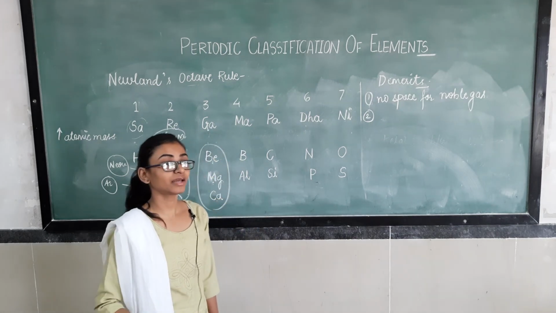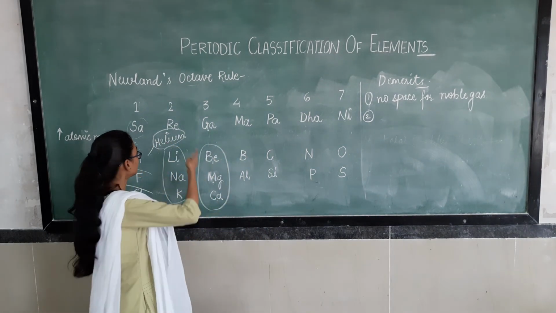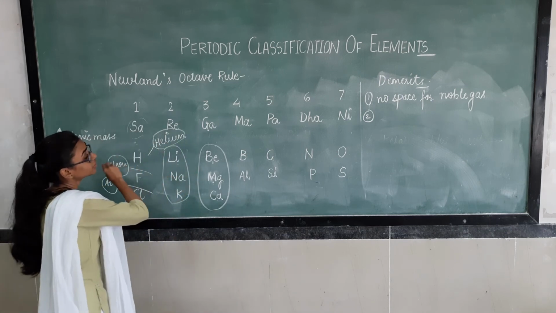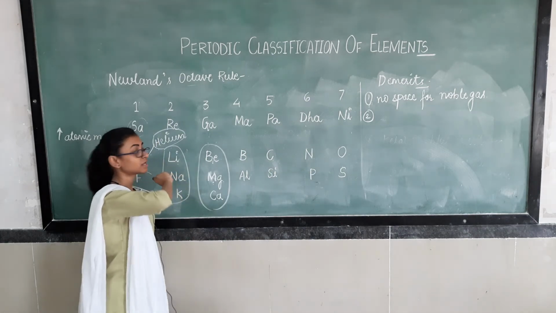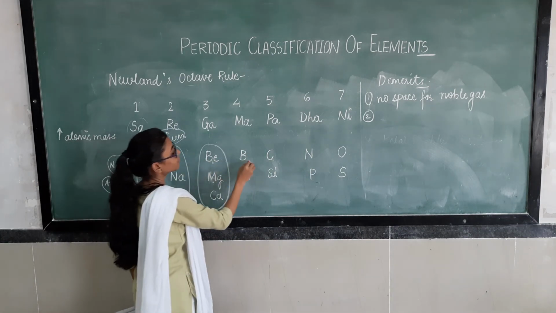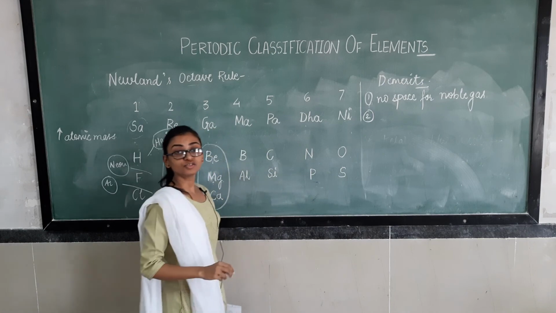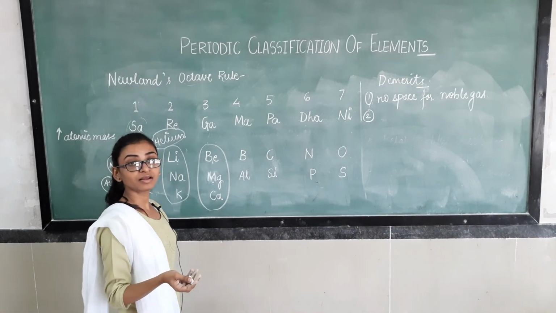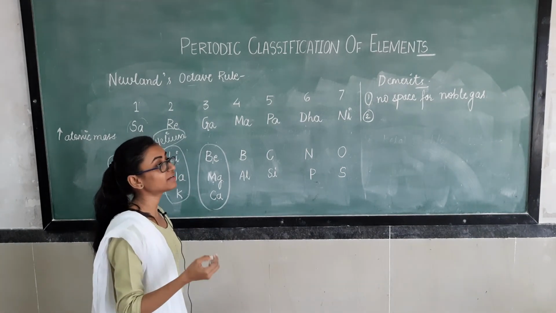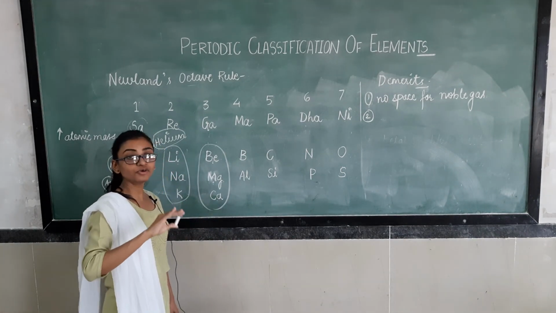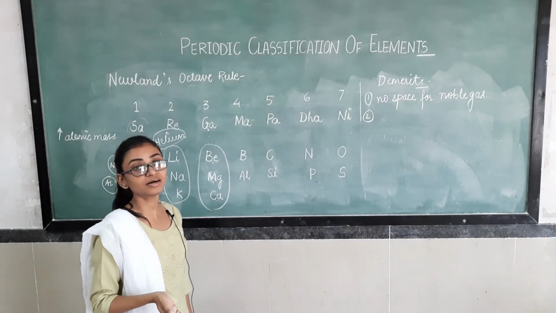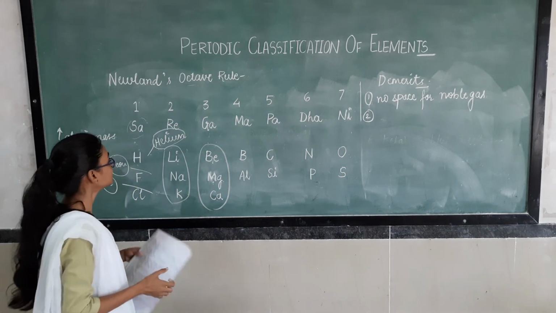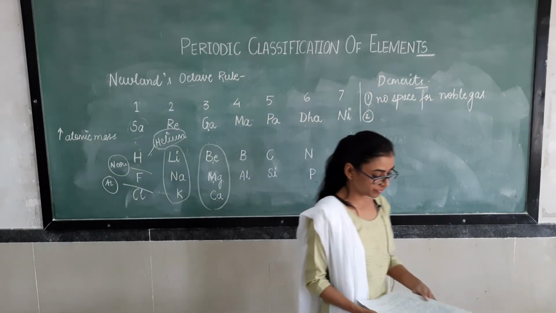But if we include these noble gases in this table, there will be 9 elements: hydrogen, helium, lithium, beryllium, boron, carbon, nitrogen, oxygen. So 9 elements will be there, and the octave rule will fail. The periodicity we see here without noble gases cannot be seen between the first and eighth element. In this way the octave rule failed.